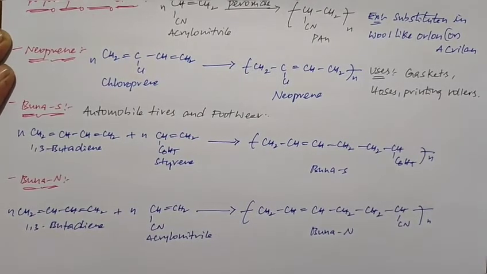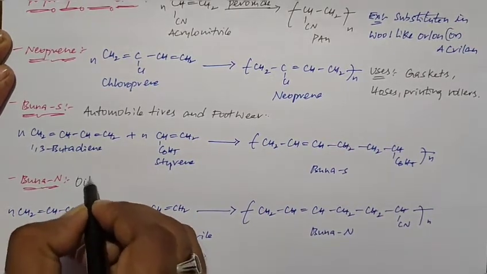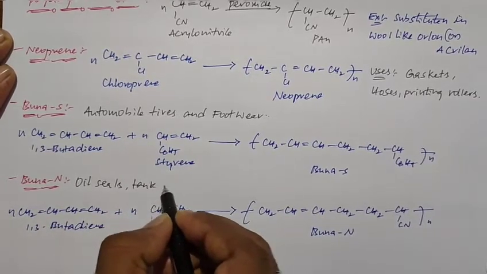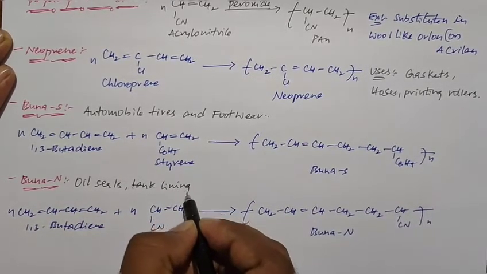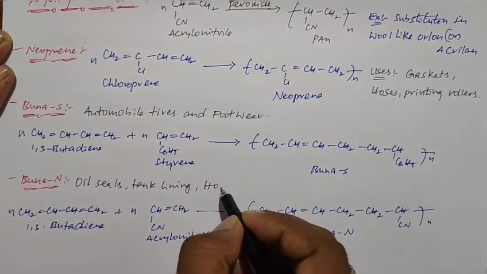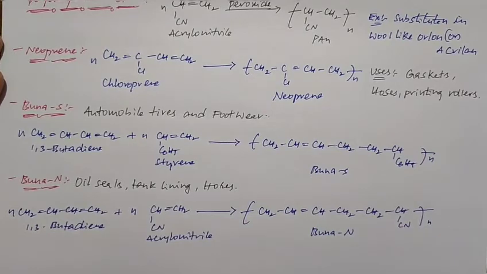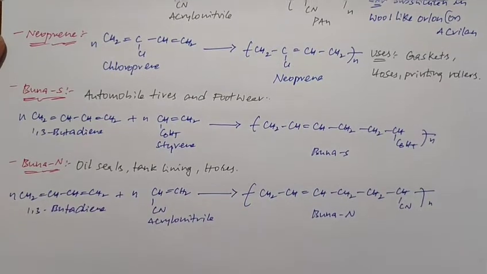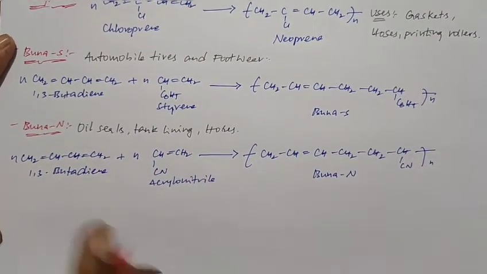The polymer Buna N can be used for the making of oil seals, manufacturing of hoses, and tank linings. So these are the uses of Buna N. So these are about the addition polymers. Next we go for the condensation polymers.